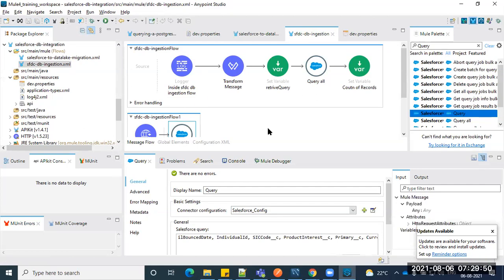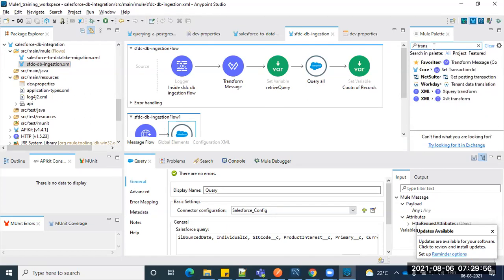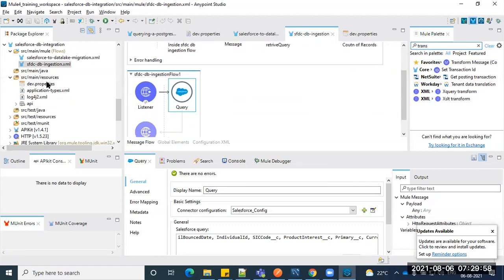Okay, I'm saving that change. The next step is to put in some transformation and convert to JSON, just for seeing the data.